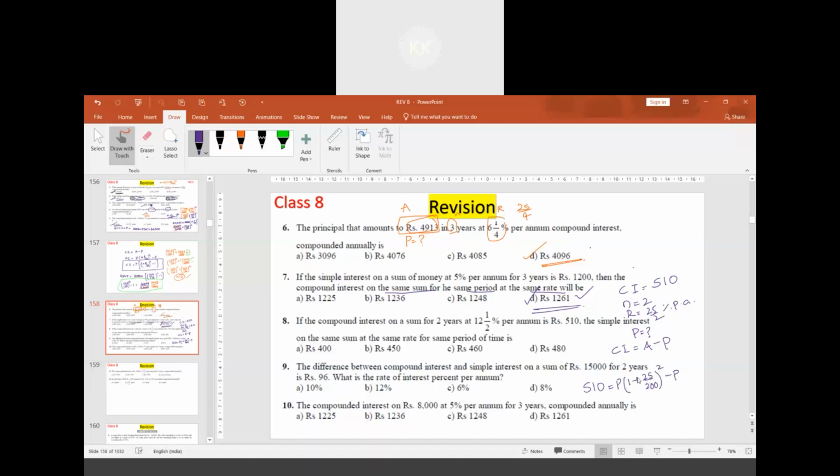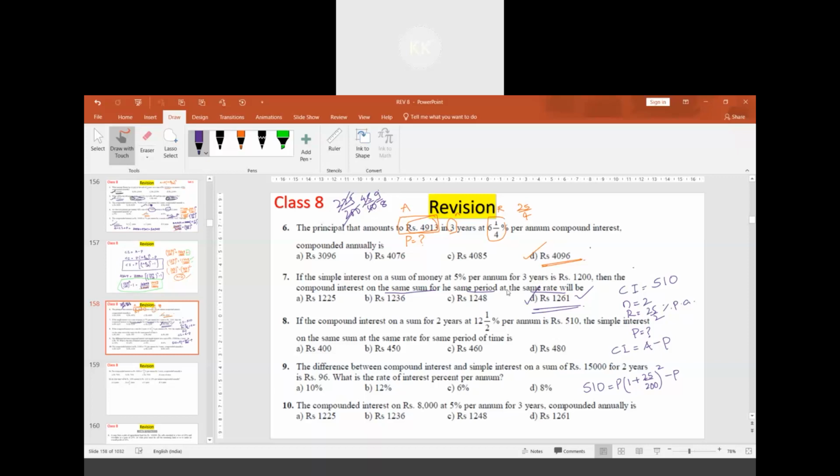This simplification is 225 by 200 square. If I write 225 by 200, I can simplify this by dividing by 5, which gives 45 by 40, and then 9 by 8.